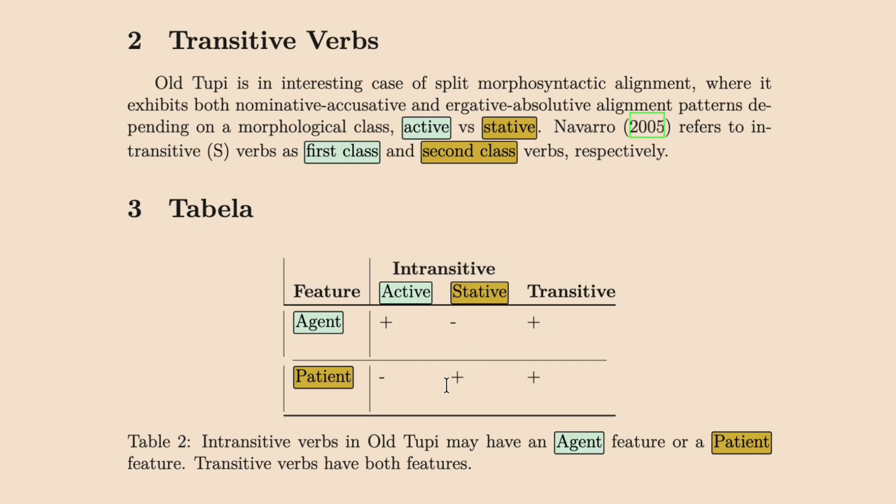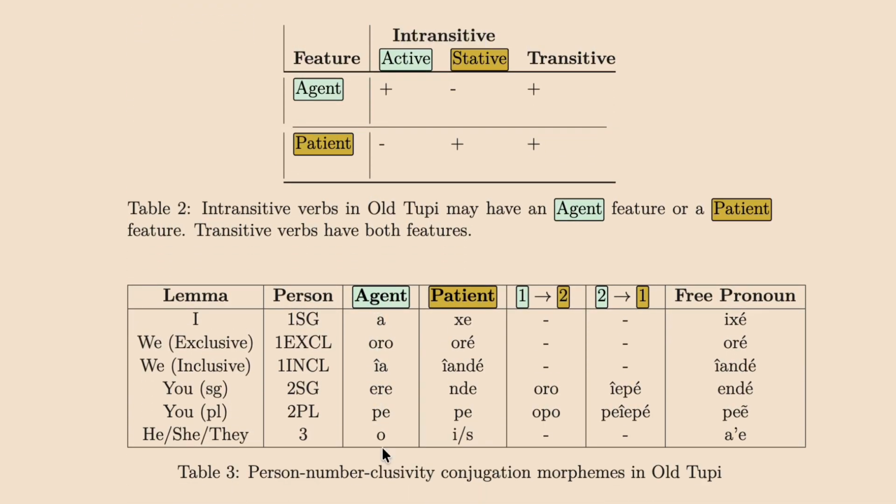This one, which has a plus sign for the patient, is still intransitive, but it's only being marked for the patient. You can see we have the agent here and we have the patients here. Let's not think about these two rows yet. So a transitive verb, by definition, is just a verb which has both an agent and a patient being marked. Now, whether that is going to get an active or stative morphology is much more complex than this small table can show. So let's move on to the next table.